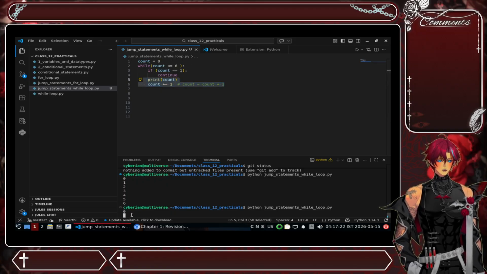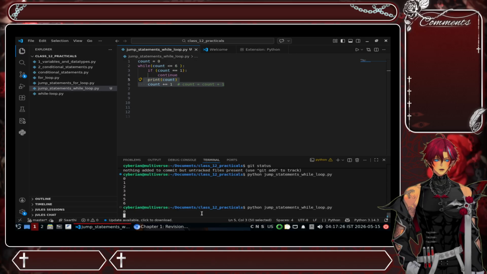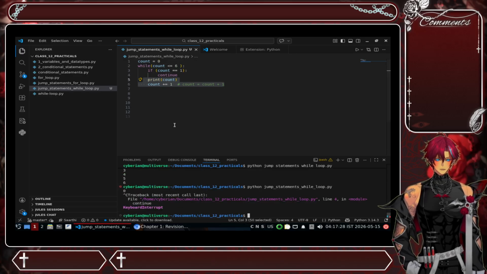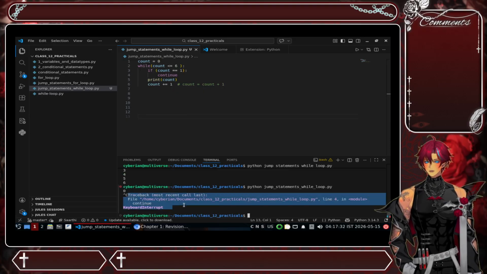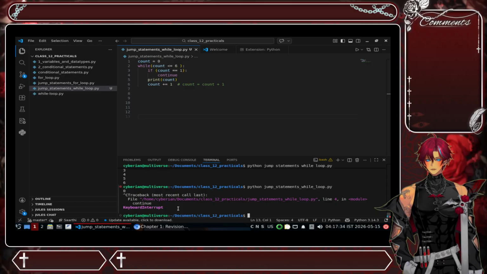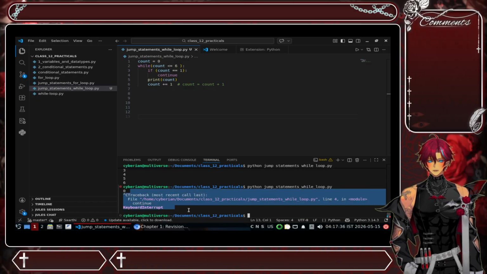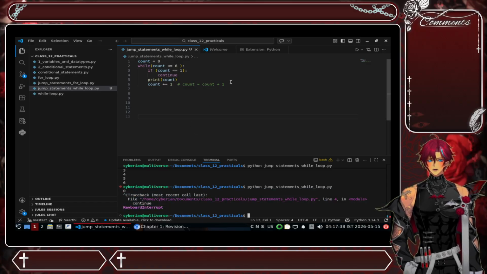So now it is stuck at the infinite loop and nothing is being printed after 0. So it is stuck at the infinite loop in here. So we have to stop this one. Okay, so to stop it, we have to use control C, which is the keyboard interrupt, right?